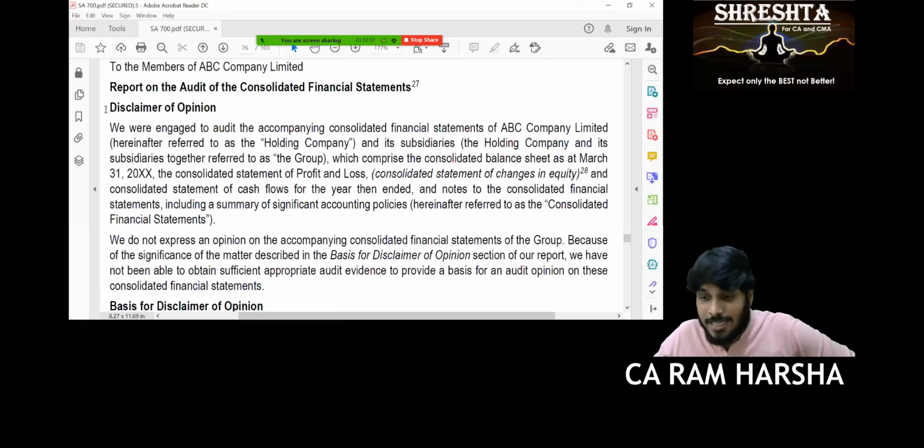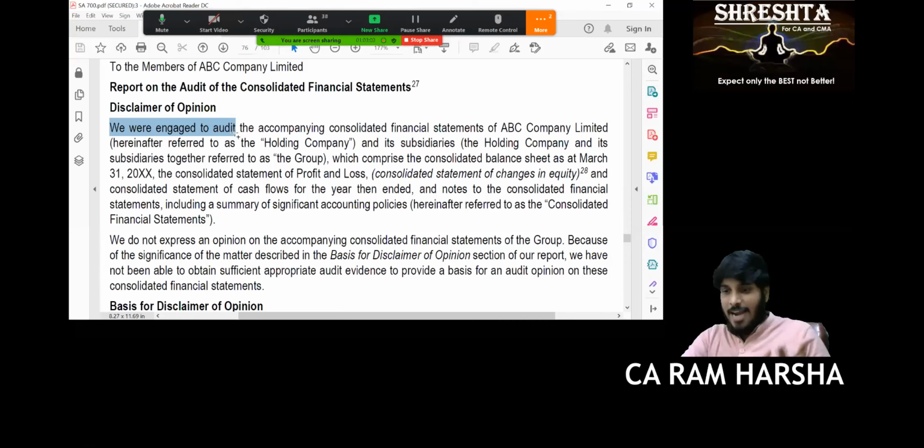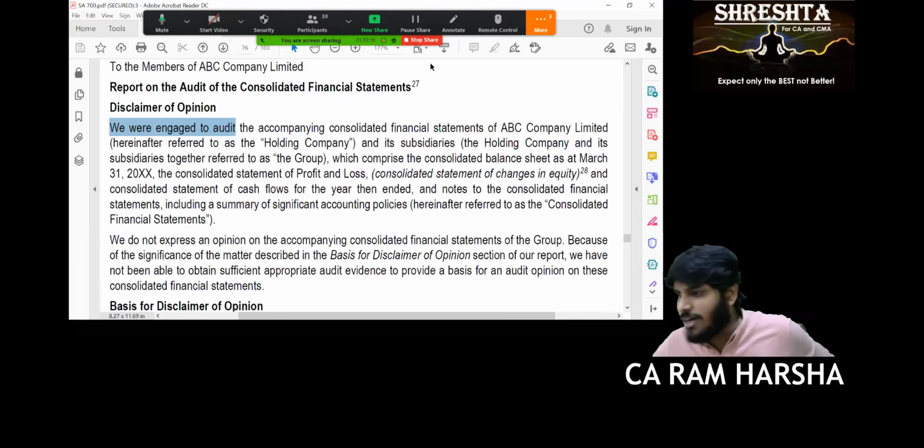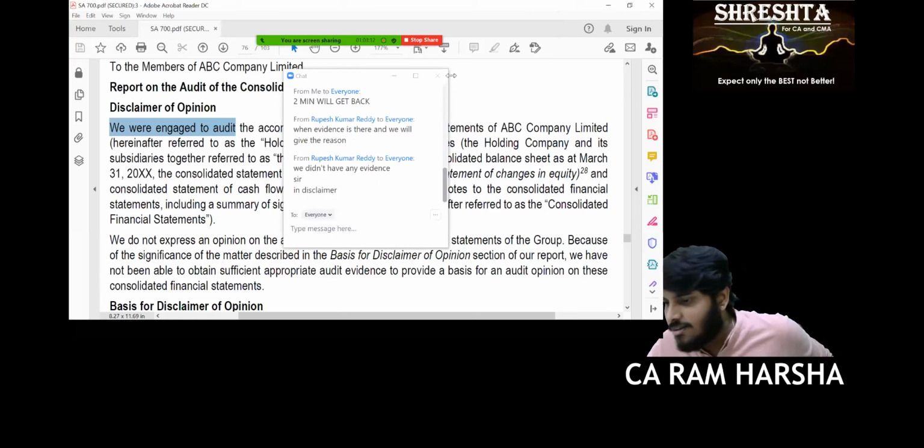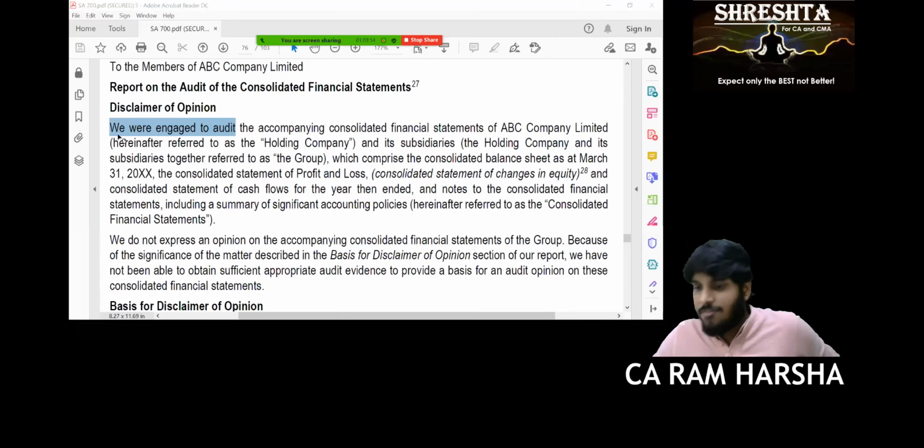That's why you see disclaimer opinion cited in disclaimer. Here you see we were engaged to audit. Whether you take qualified opinion, unqualified opinion, adverse opinion, you will find we have audited. Disclaimer, you see, we have not audited. Why we have not audited, Sandhya? No evidence. Exactly.